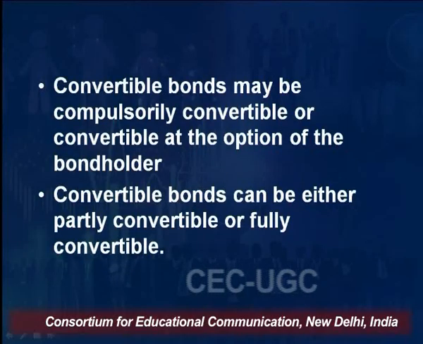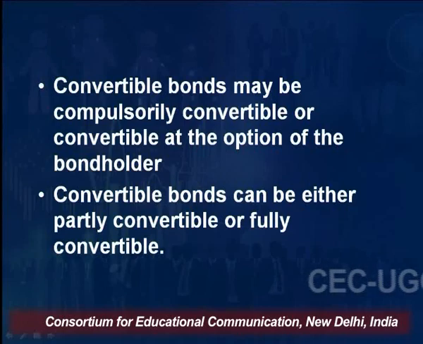A convertible bond may be compulsorily converted or convertible at the option of the bondholder. It all depends on the terms and conditions at the time of issue. Suppose the company has promised to convert that 100 rupees into 2 equity shares of 50, and suppose the company's share price is 40 rupees. No bondholder would like to get it converted into equity shares.